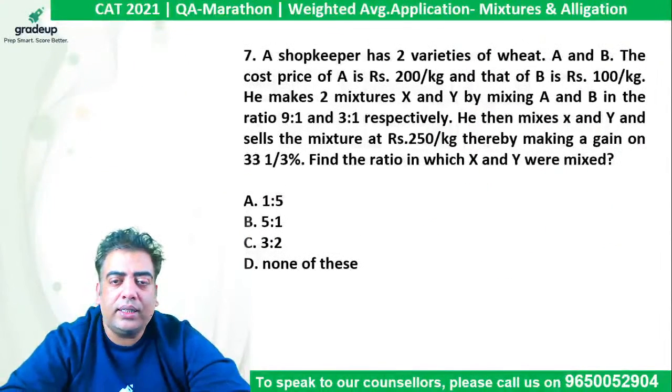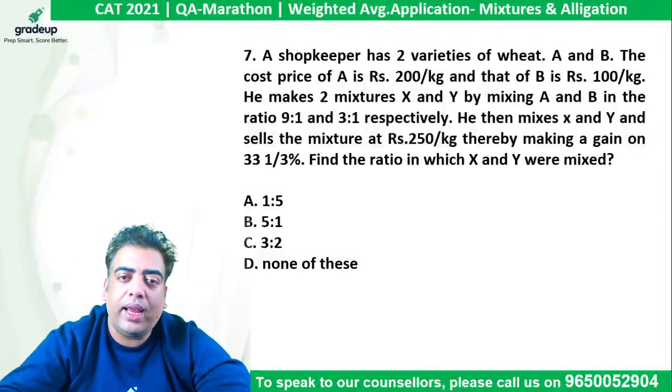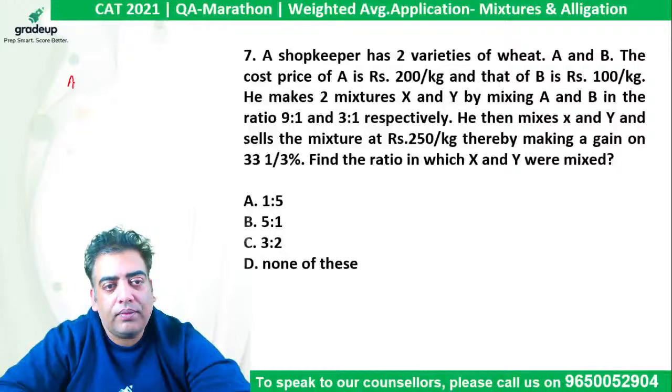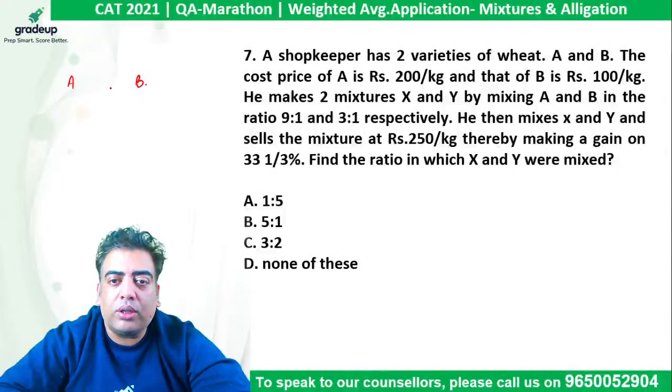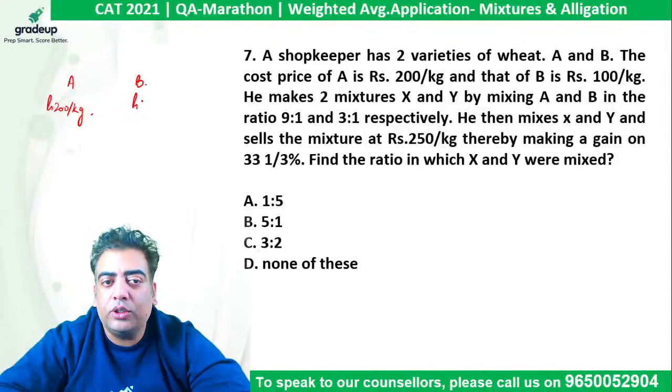Okay, so here he says a shopkeeper has 2 varieties of wheat, A and B. The cost of A is rupee 200 per kg and that of B is rupee 100 per kg.